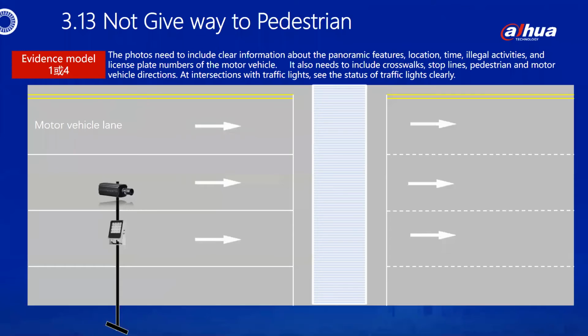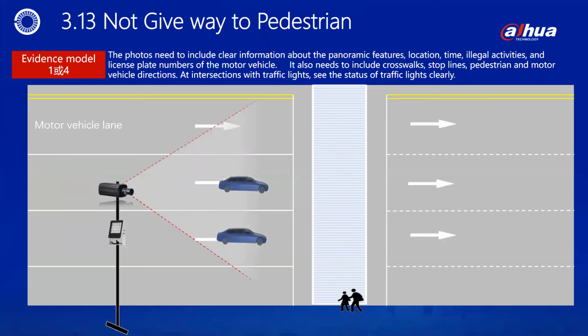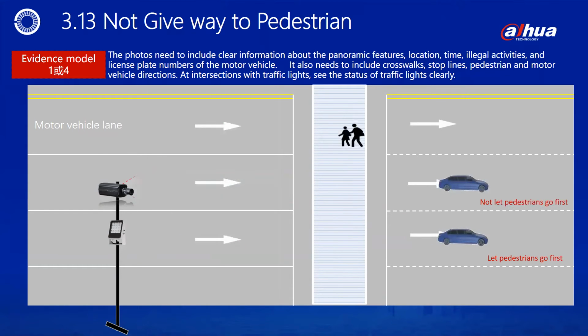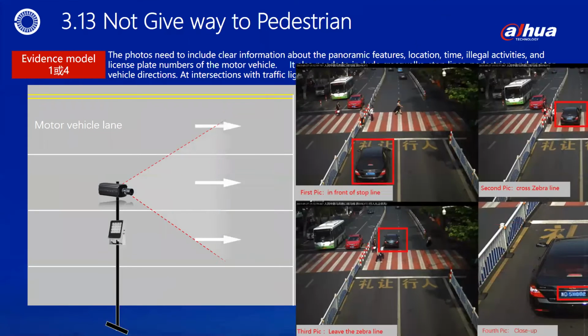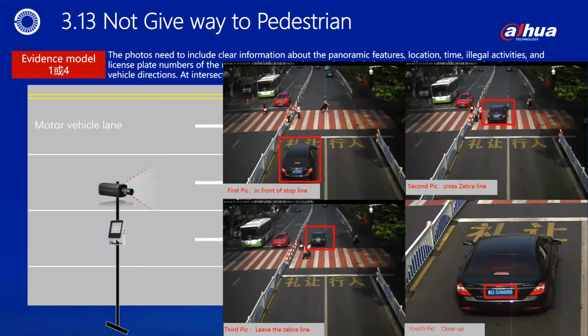Page 3.13 Evidence Standard for Not Give Way to Pedestrian. Here is the motor vehicle not giving way to pedestrian violation behavior. The picture must include the overall characteristics of the motor vehicle, and basic information such as illegal place, illegal time, illegal behavior, license plate number, crosswalk, stop line, pedestrians and traffic direction, etc. Intersections with signal lights and other intersections should also clearly identify the green lights of signal lights.